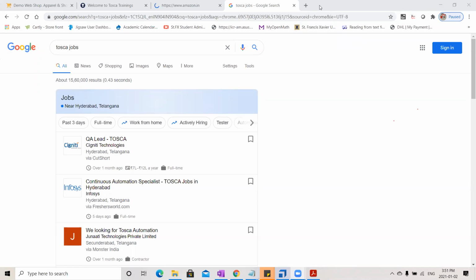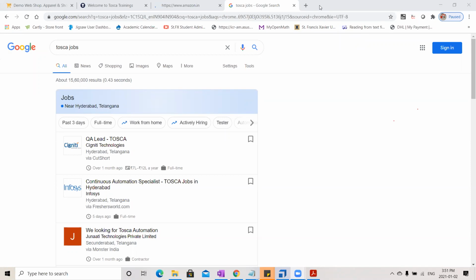Coming to package, the minimum hike that they are offering people who have Tosca experience is 35 to 50%. One guy who lost his job in November 2019 is one of my students.